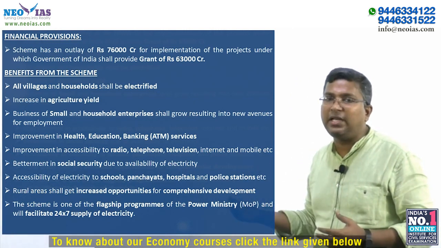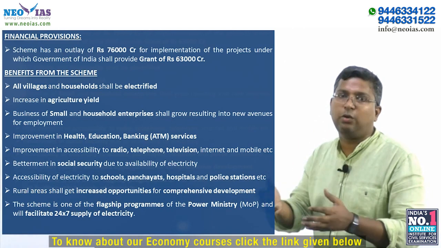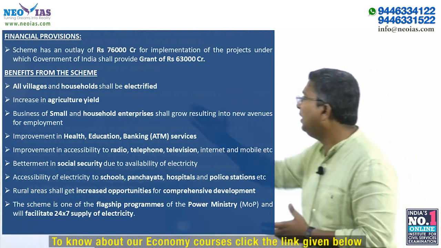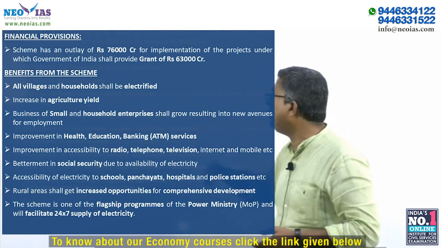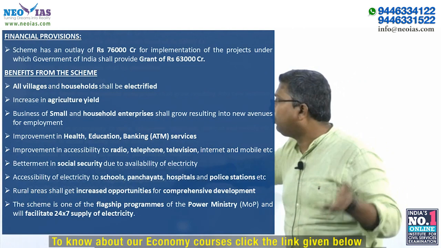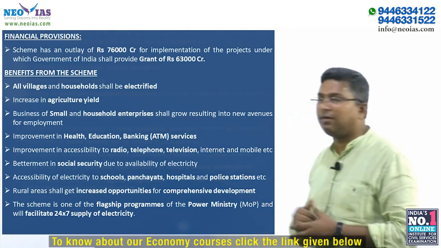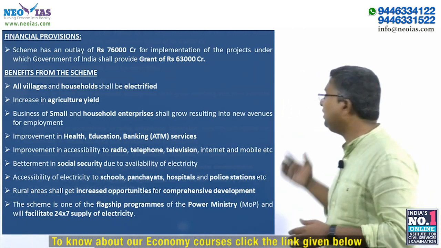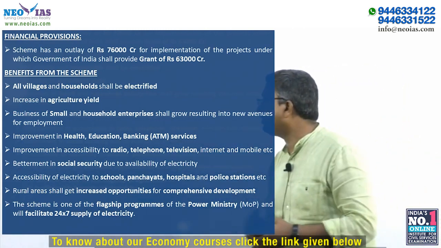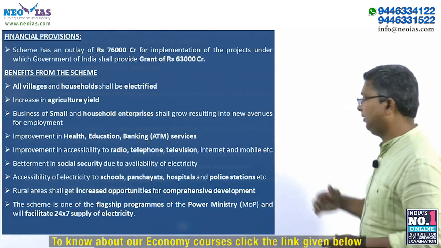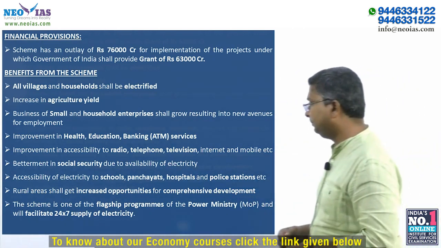The farmers will get regular power supply for agricultural purposes, and that will help in agricultural need. Then business for small and household enterprises will grow, thereby resulting in employment, improvement in health, education, banking services, especially ATM services, improved access to radio, telephone, television, internet, etc. Betterment in social security due to availability of electricity, accessibility of electricity to school, panchayat, hospital, police station, etc.